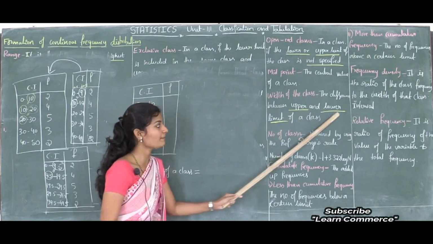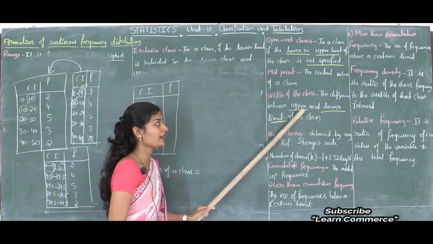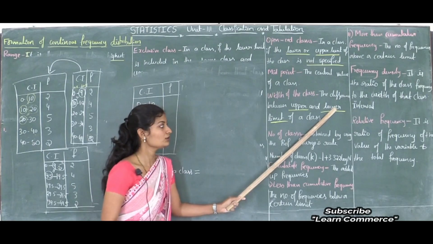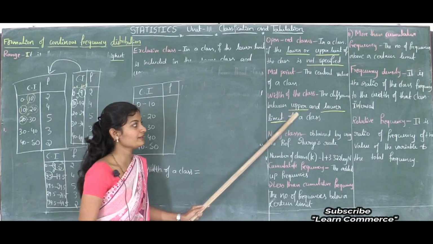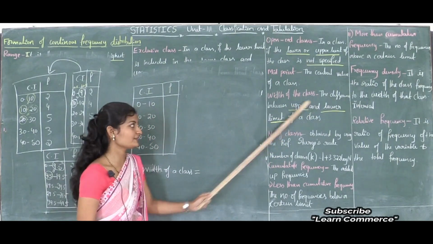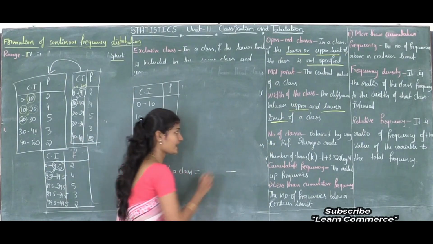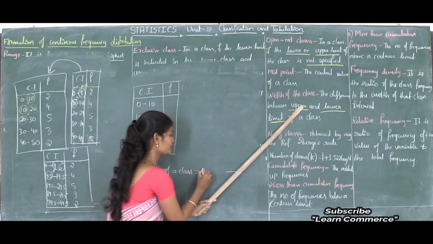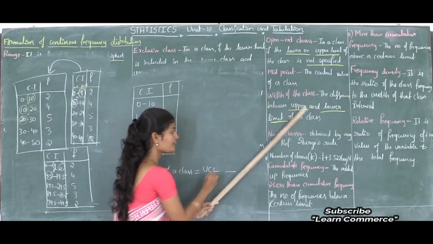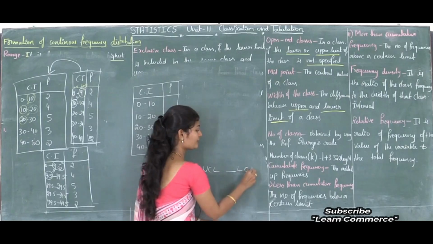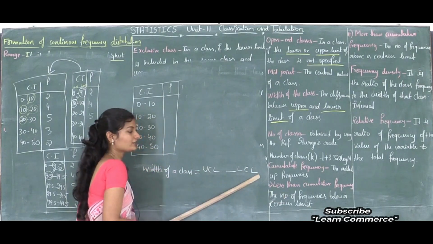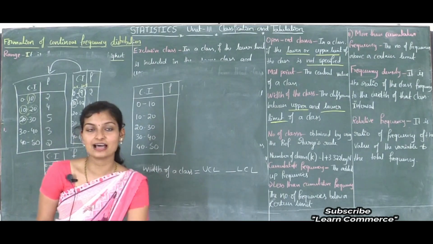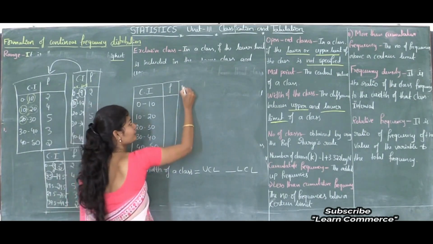That is, the lower limit of a class is subtracted from the upper limit of the class. Difference means subtraction. So how do we find the width of a class? Upper limit of a class minus lower limit of a class. In the sense that the lower limit of a class is subtracted from the upper limit of the class. Let's see the first class. Here I will write the width of the class.